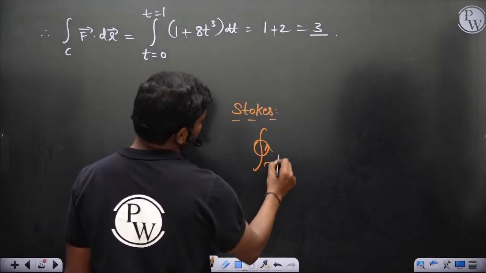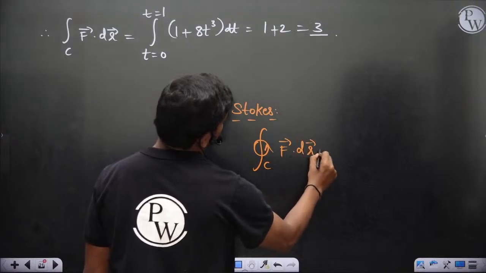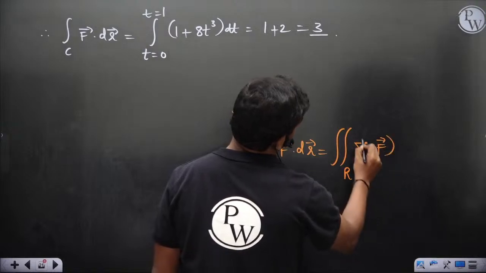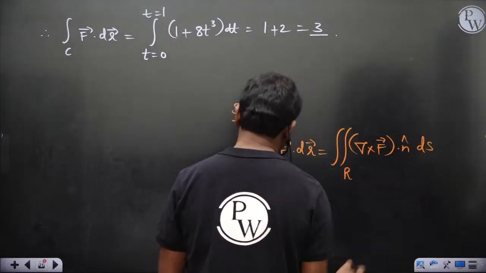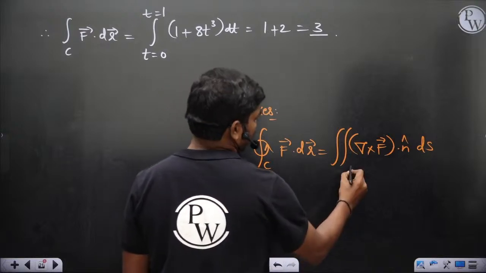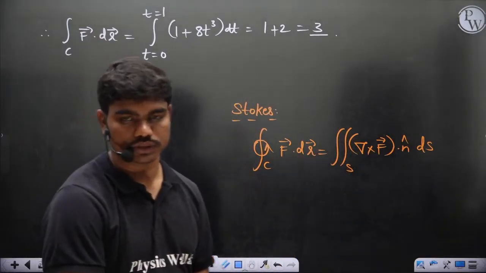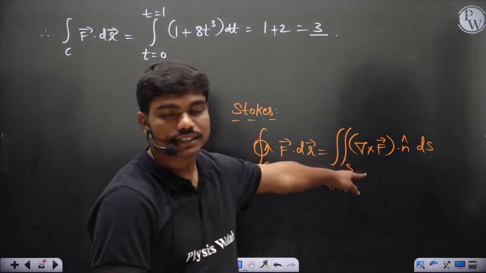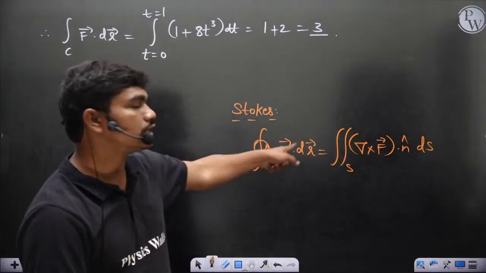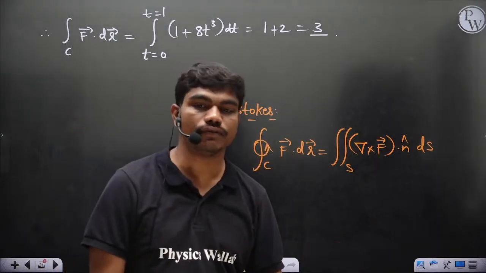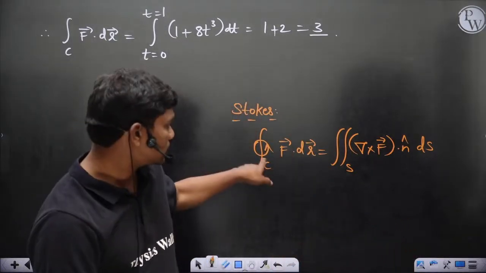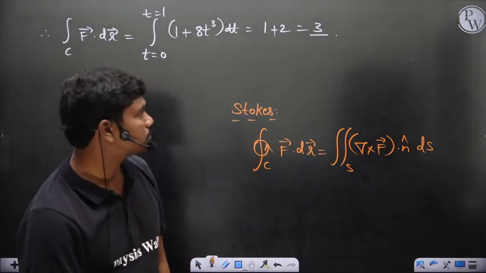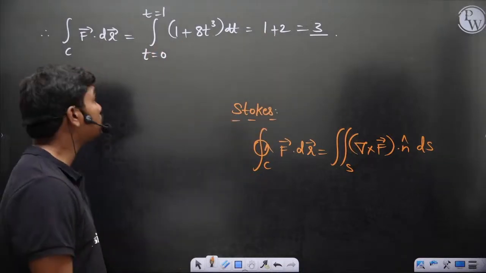If you have a cyclic integral of F dot dr bar, this is equal to the integral over the region enclosed by C of curl F dot n cap dS. This is the Stokes theorem basically. And that's why in case of conservative fields, the term on the right hand side, curl F, is 0. That's why this cyclic integral of F bar dot dr bar is 0 if F bar is an irrotational field. But to perform this, you should have the criteria that the path is closed, which is not the case here. So 3 should be the answer. Anyway, it's a single variable integration, you perform it.